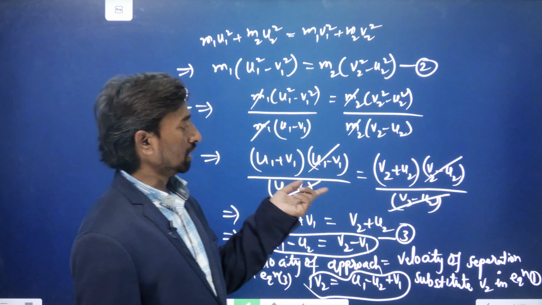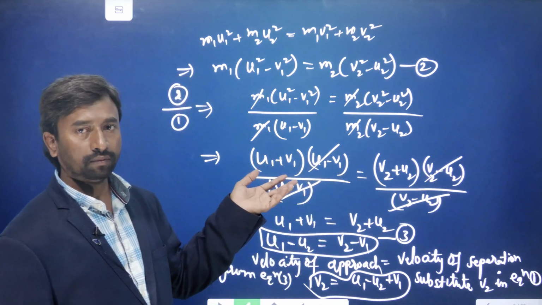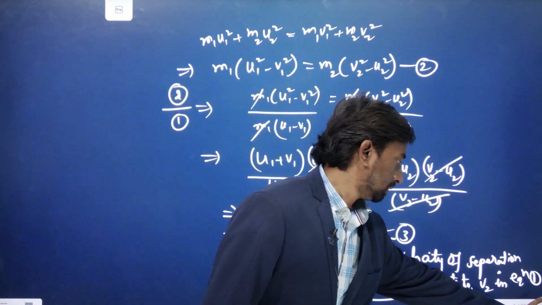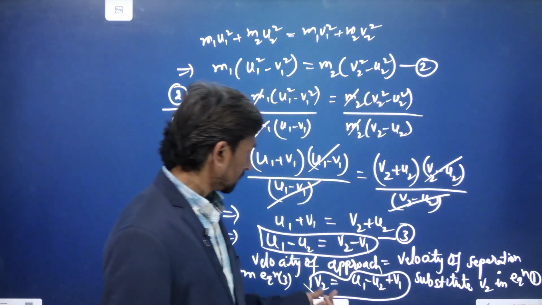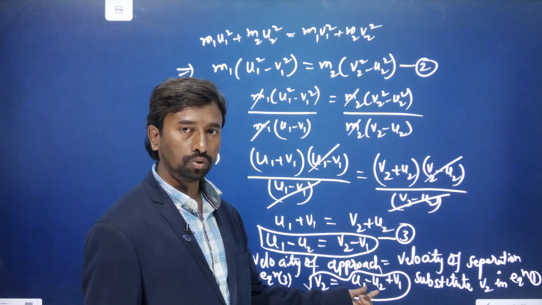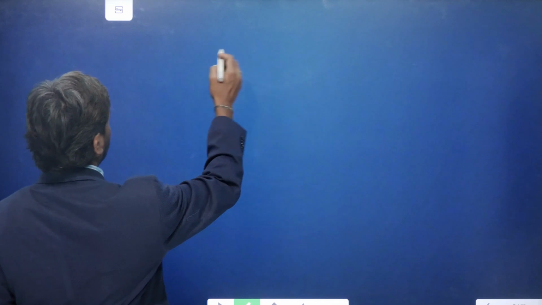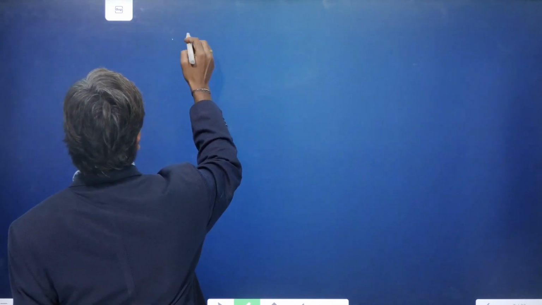That means the final velocity of the first body we will get there. So now if we substitute there, we got the equation v2 is equal to u1 minus u2 plus v1. Now if we substitute there, what is the first equation we got?